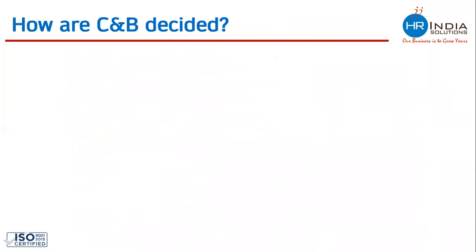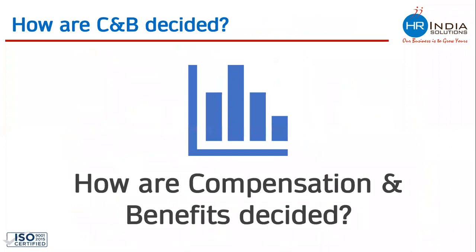Now let's try to understand how compensation and benefits are decided. Whenever any company goes for hiring any person or any position, how do they decide what salary should be paid to that person or position? The word compensation is a very broad word. It can be divided into two major categories. One is salary, another is wages.